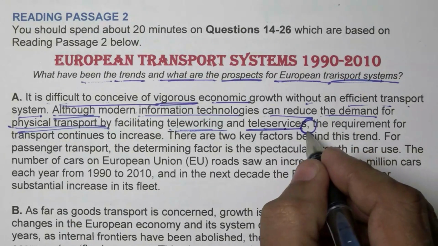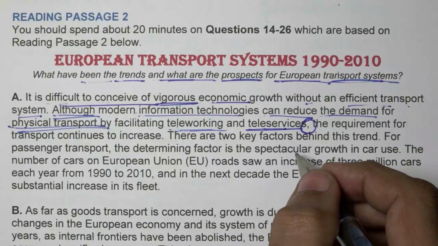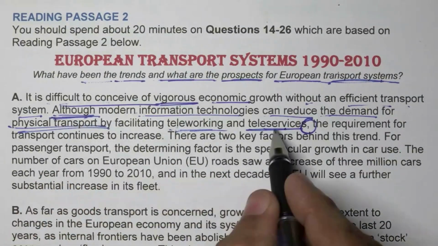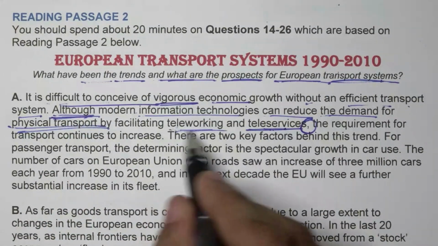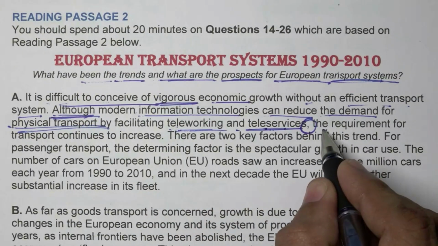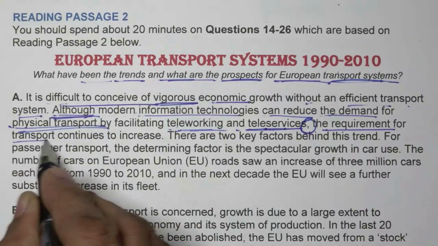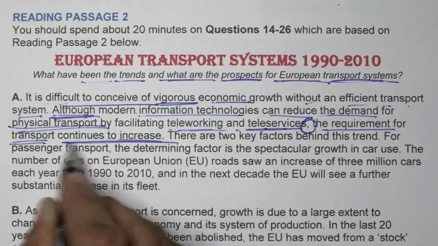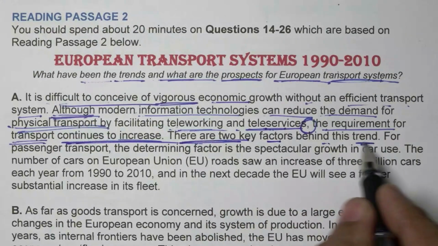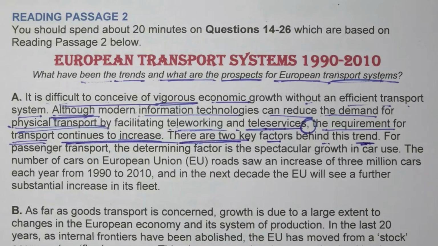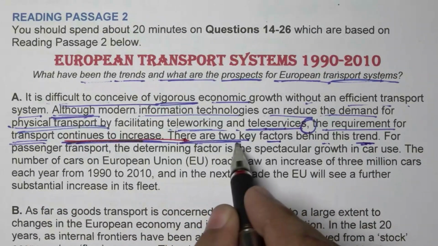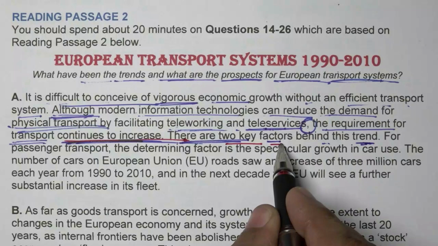the next line, after the comma, what the examiner has written is very important. Although, you are talking about technological development, and because of that teleworking and teleservices are happening. But on the other side it says, the requirement for transport continues to increase. There are two key factors behind this trend. Which trend? Transport requirements are continuously increasing. What are the two factors?